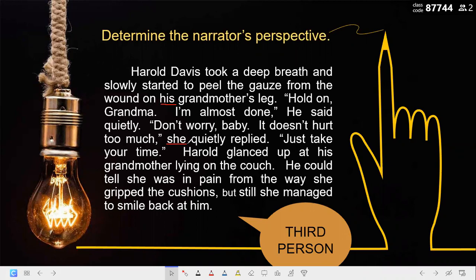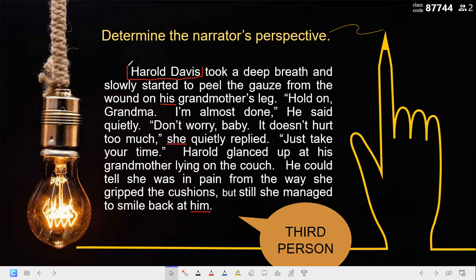And there is the last one. Him. Very good. And there is one important thing that all of you forgot. The name. Because he's talking about Harold Davis. Yes, Harold Davis is a name. And do you remember when we say that when we're talking about names, it's automatically the third person, right?